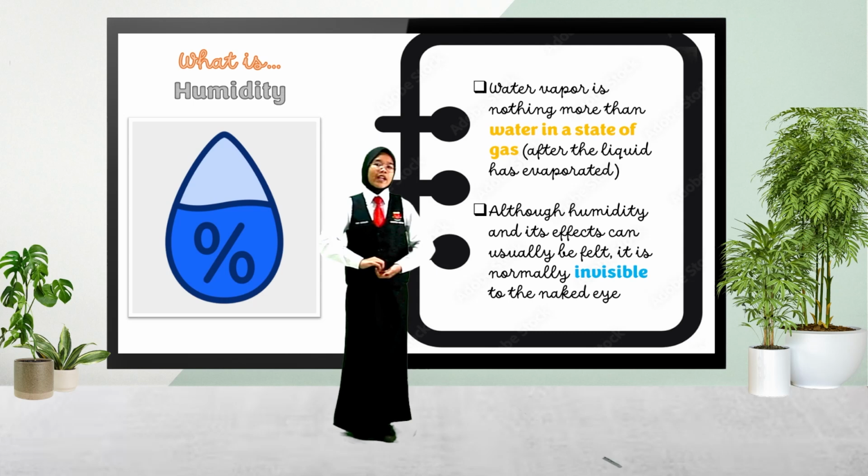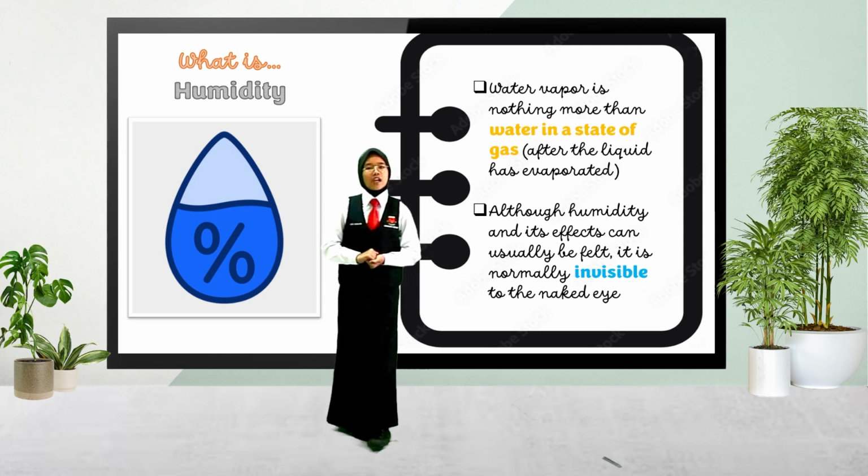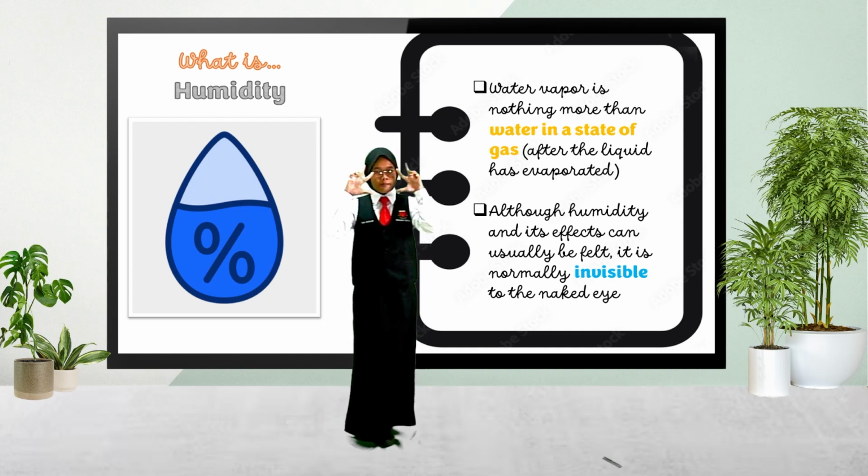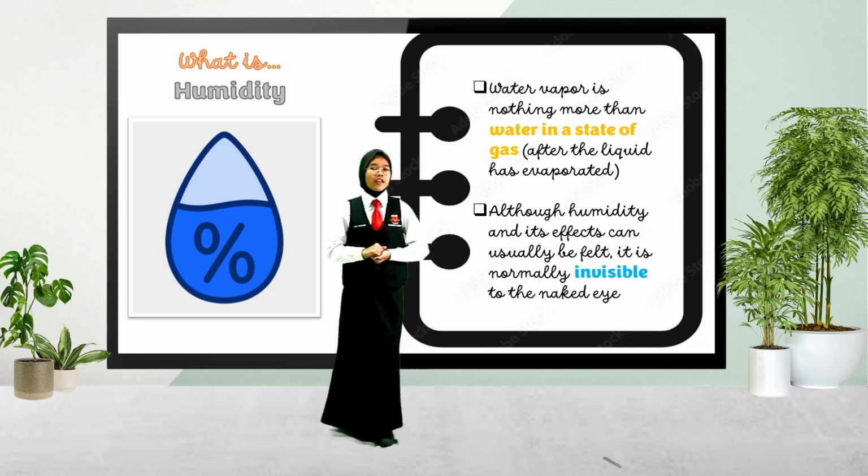Humidity. Humidity is the amount of water vapor that is present in the atmosphere at any specific time. Water vapor is nothing more than water in a state of gas after the liquid has evaporated. Although humidity and its effects can usually be felt, it is normally invisible to the naked eye. Humidity can be challenging to understand and interpret correctly. Then you also have to be able to make a clear distinction between absolute and relative humidity.